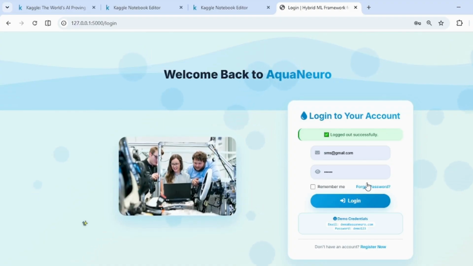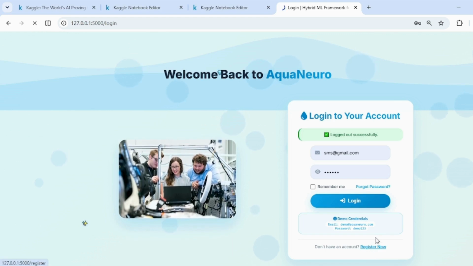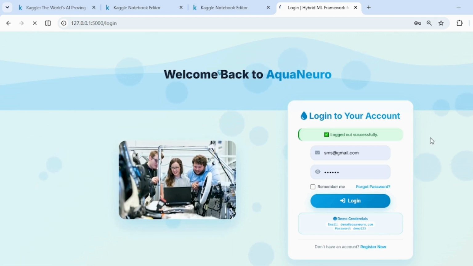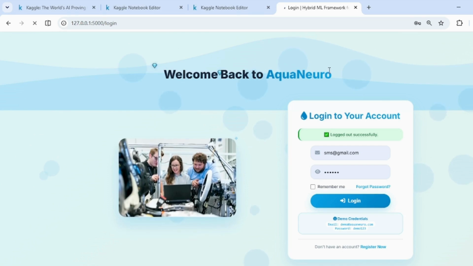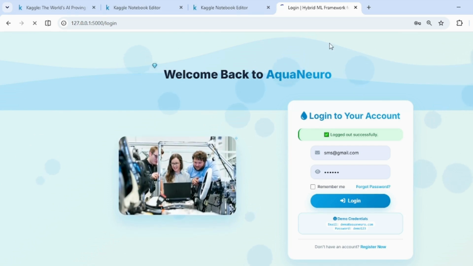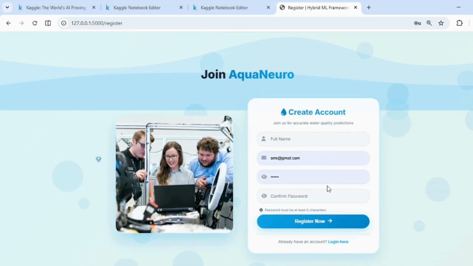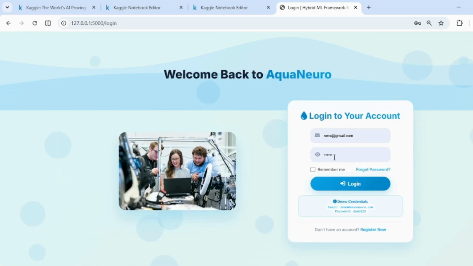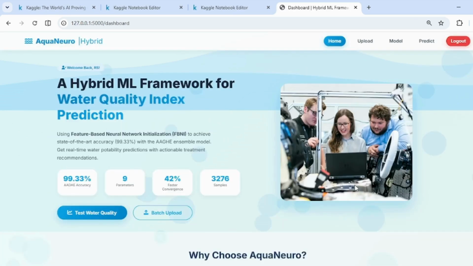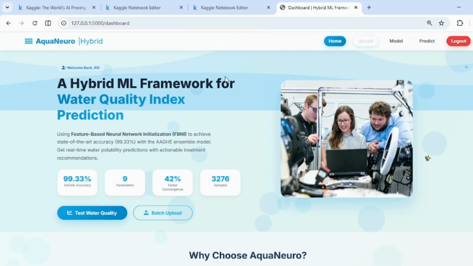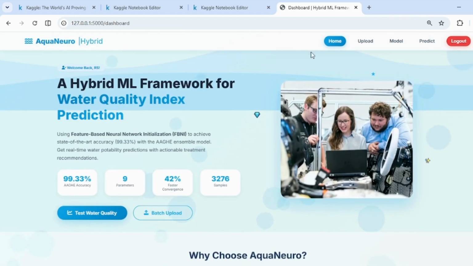Index page. This is the index page of the project website. Registration page. In this page, user can register with their credentials. Login page. In this page, user can log in with their registered credentials. Home page. After successfully login, this page will be shown.